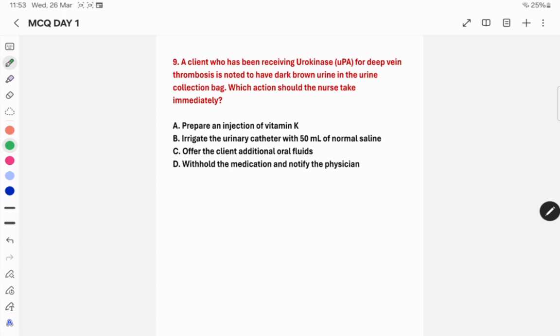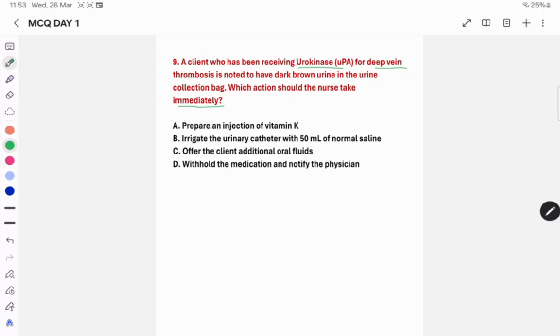So the patient is receiving urokinase injection for deep vein thrombosis, and there is dark brown urine in the urine collection bag. These are the 3 important pieces of information given in this question. Please do focus on this term, immediately.